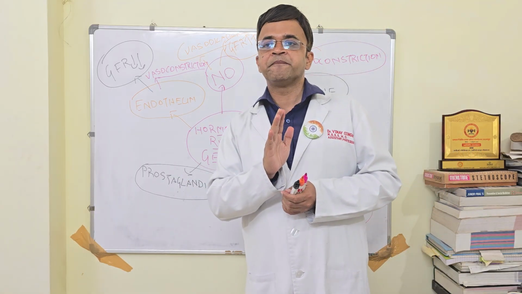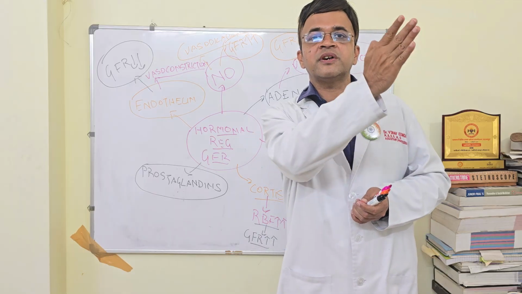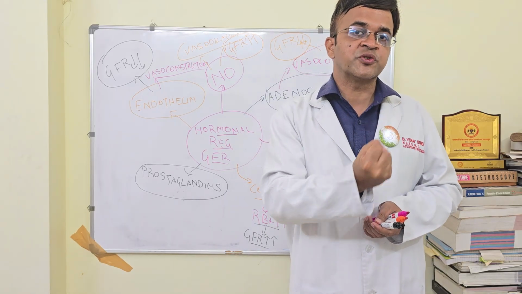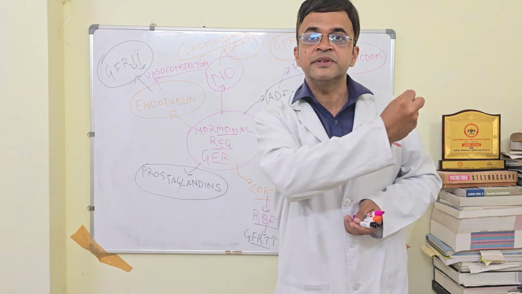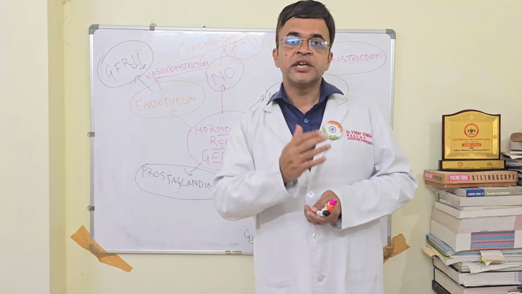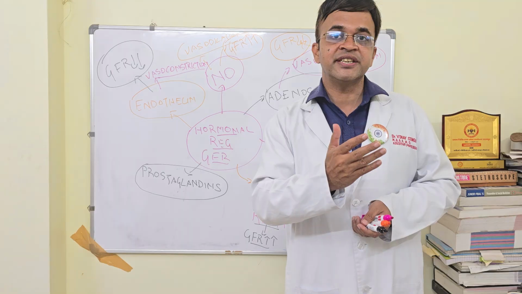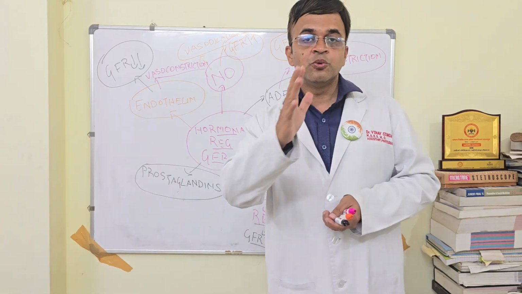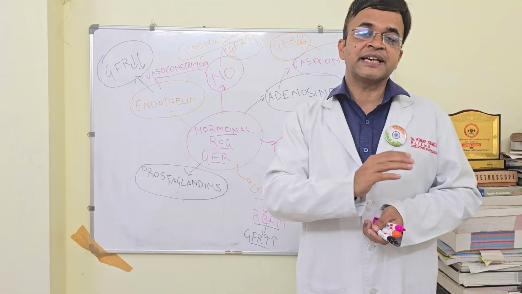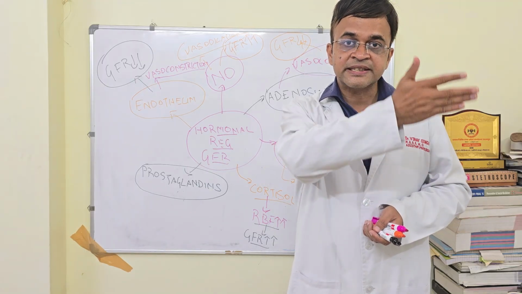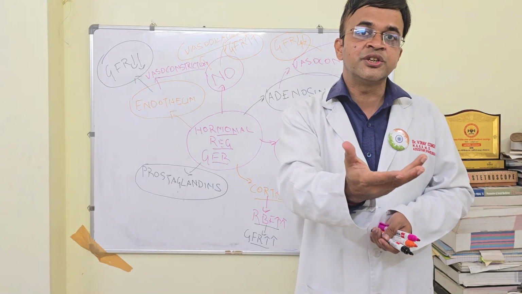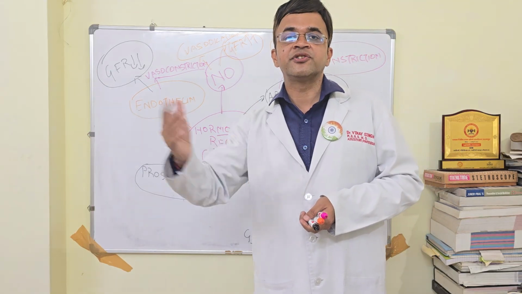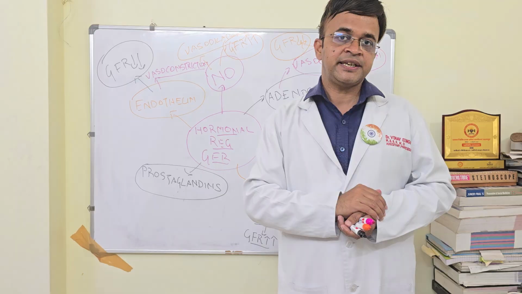Prostaglandin numbs the effect of other vasoconstrictors. Angiotensin 2 is a strong vasoconstrictor, and prostaglandin will numb its effect. Your catecholamines, adrenaline and noradrenaline, are also potent vasoconstrictors, but prostaglandin will numb the effect of catecholamines. If this effect is numbed, it will ultimately lead to vasodilation, and vasodilation will lead to increase of GFR.